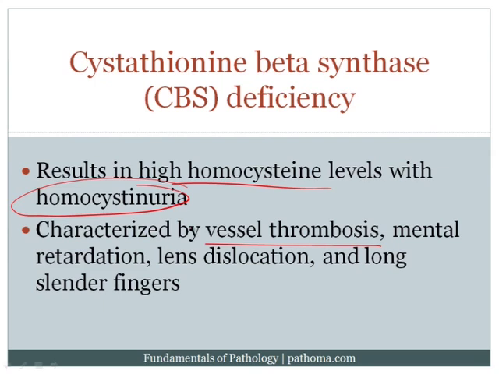The high serum homocysteine will actually result in endothelial damage, which will then allow for thrombosis to occur. In fact, I think about a fourth of these patients die at a young age due to thrombosis. These patients also have mental retardation. They get dislocation of the lens, and they have long, slender fingers as well. And so these are some of the features that we might see in homocystinuria due to a CBS deficiency.